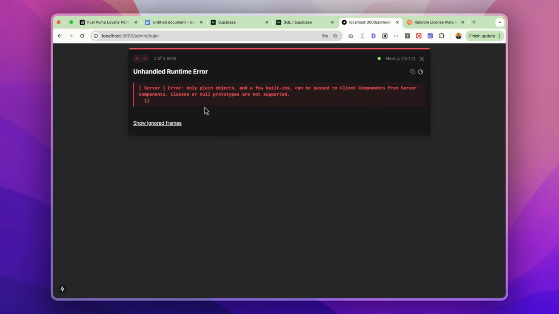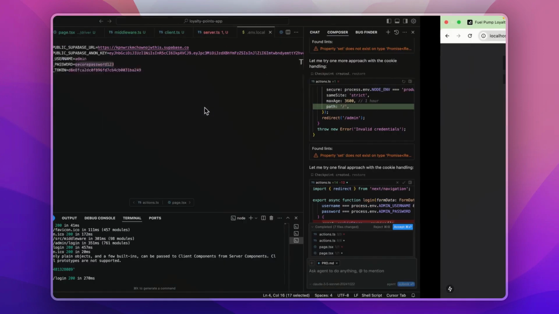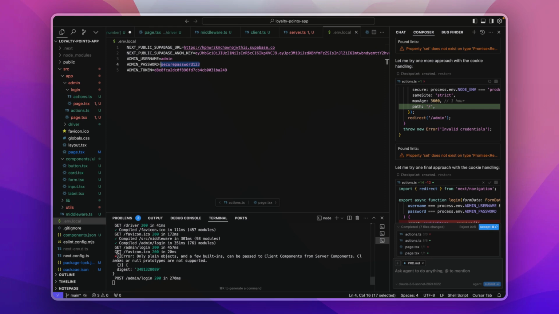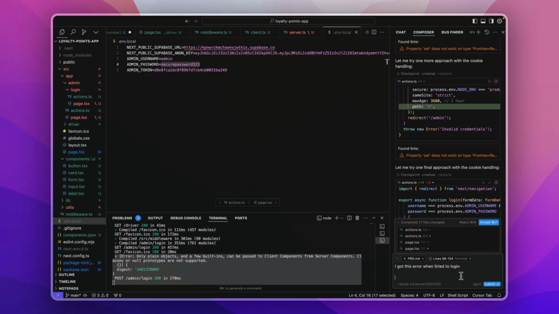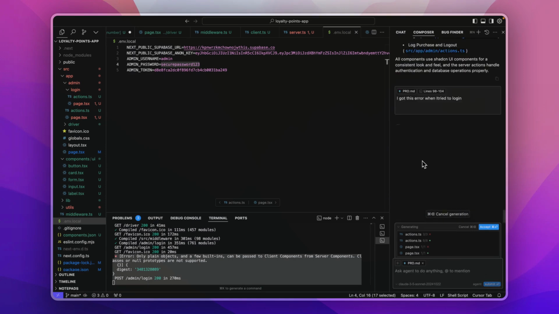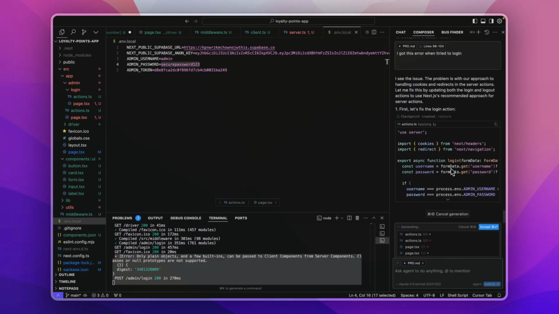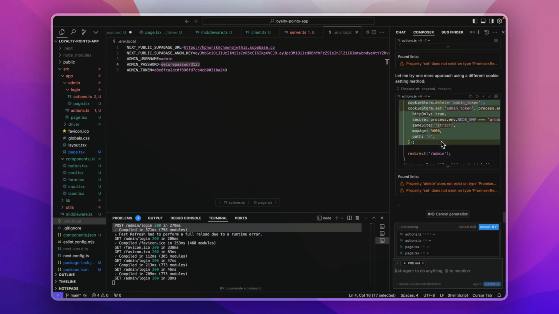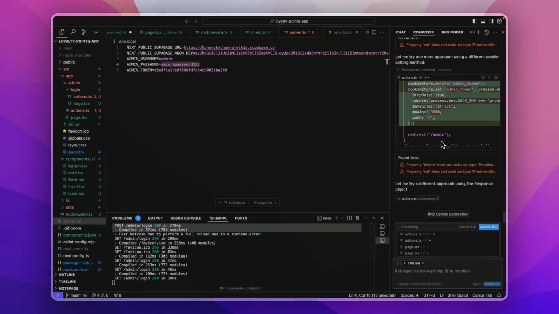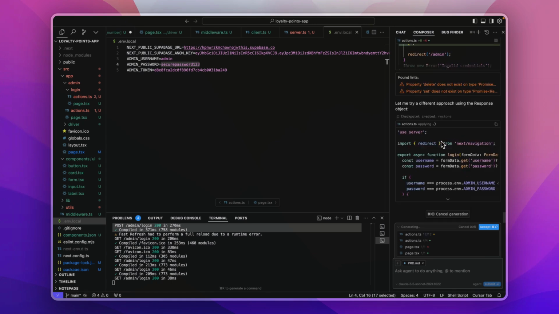On logging in, I'm not redirected to the right page. I think there is an error. So I will just copy this error from here and paste it in the chat. Over here I mentioned I got this error when I tried to log in, and I will submit this. Let's see if it would be able to figure out which is the right file to edit and what is the problem that happened. It has started editing the file and I see that it's doing a lot of iterations on top of it. Let it run for a minute. If it still fails, then we will try debugging this using another method.